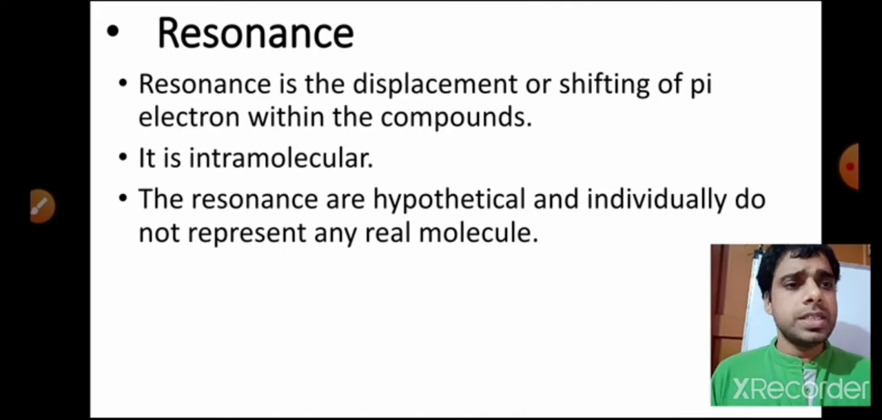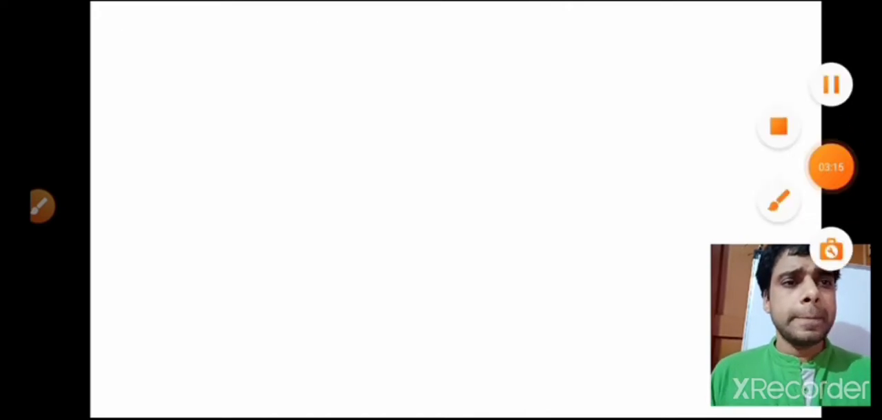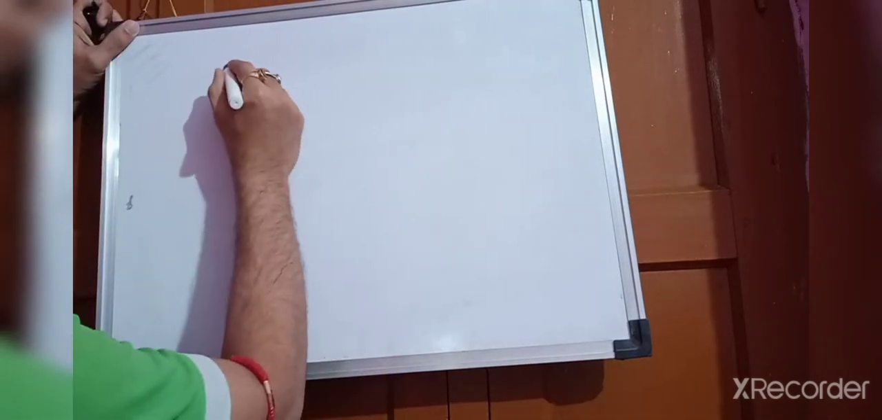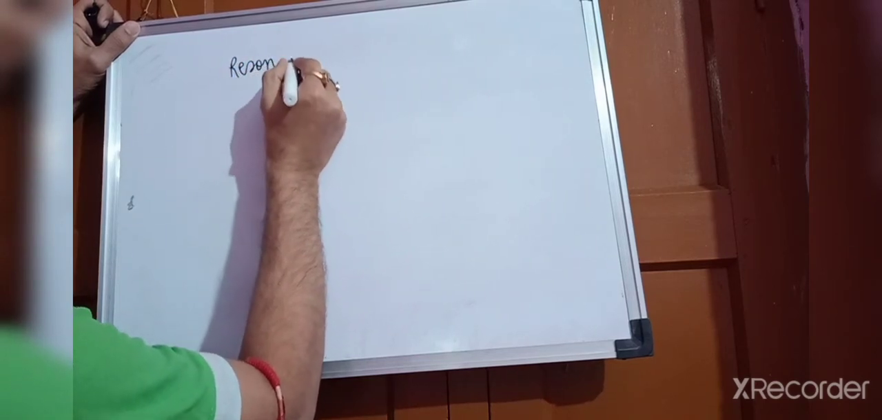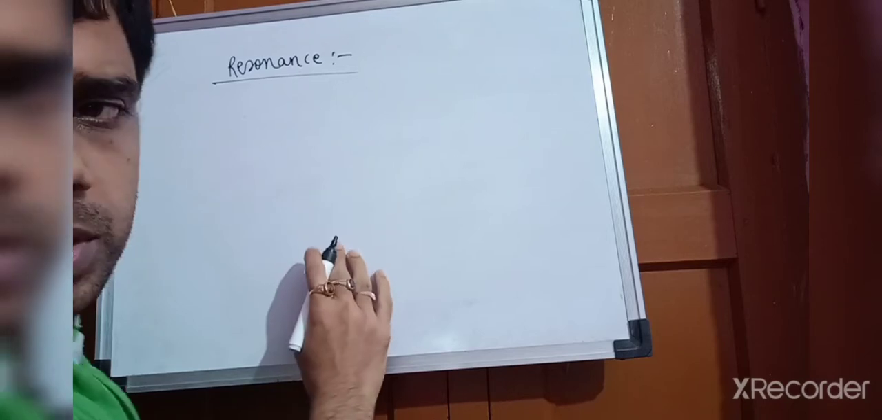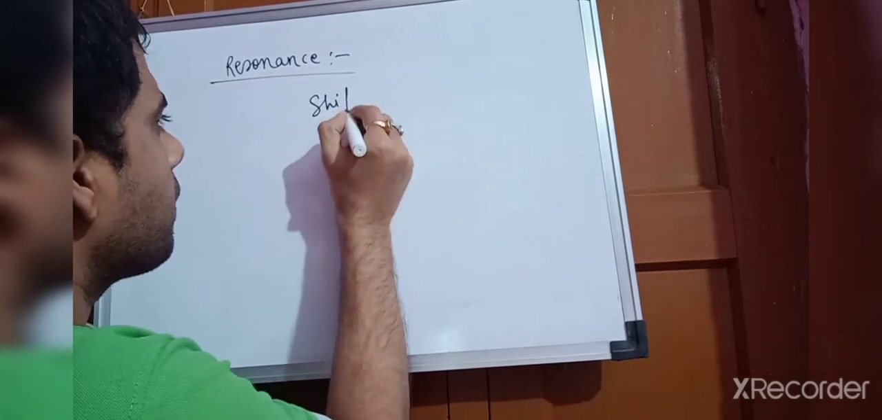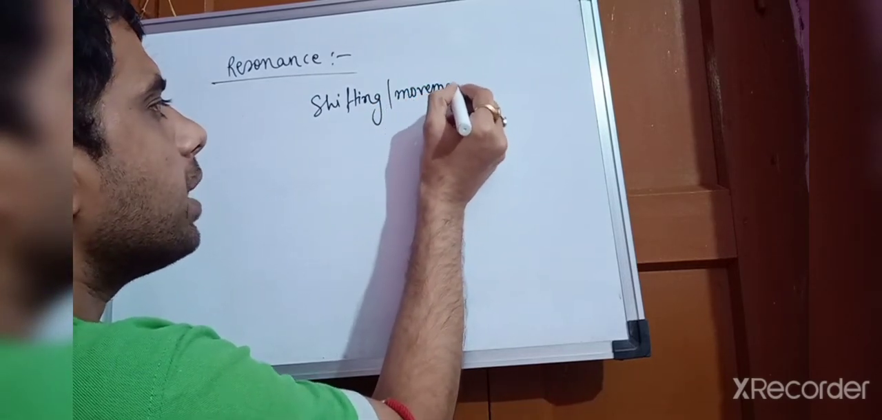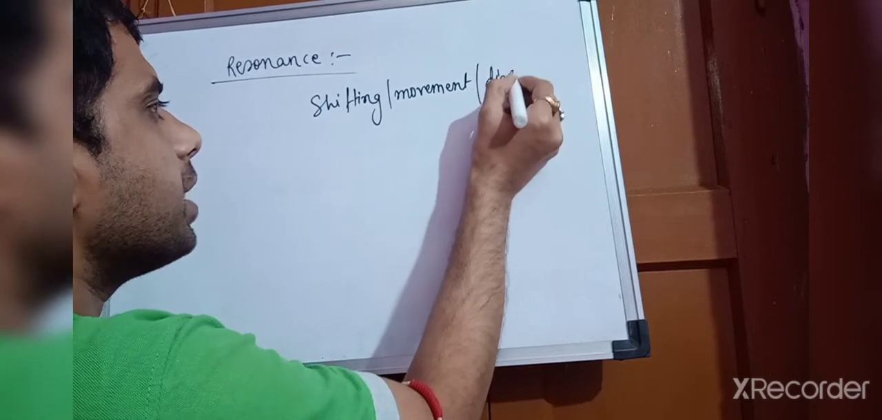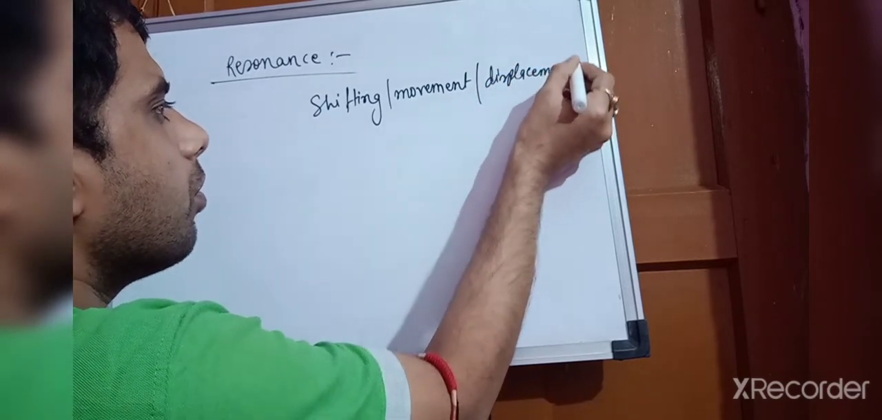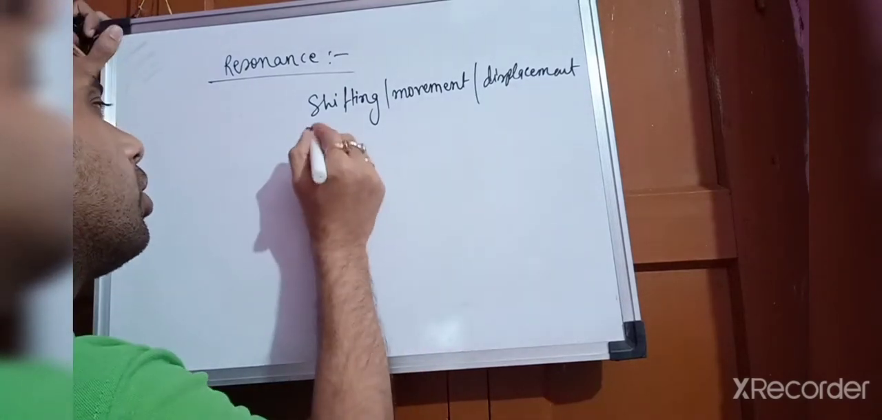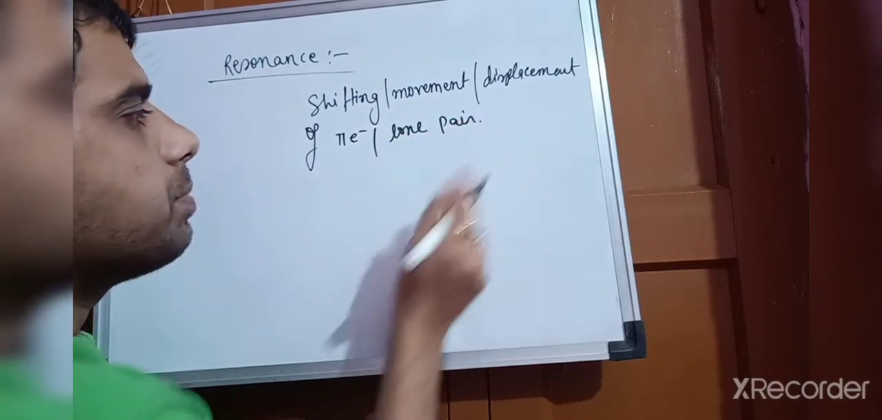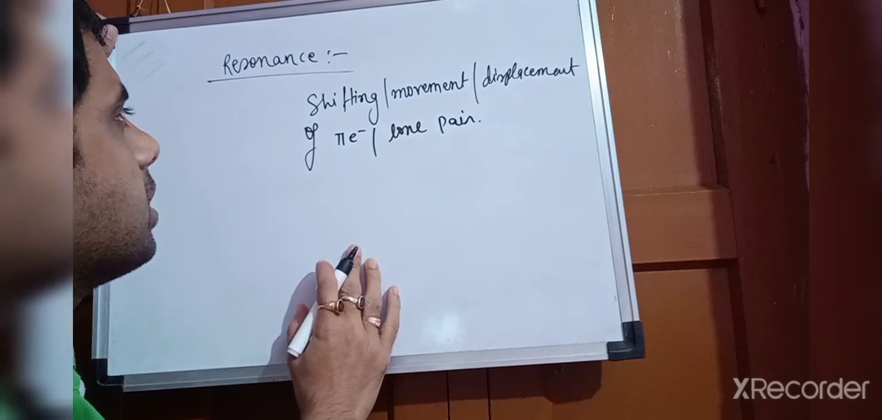Okay, so let's see. Here we will discuss resonance in detail. Resonance is actually the shifting, movement, and displacement of pi electrons. A lone pair also can displace. So this is the thing you should know.